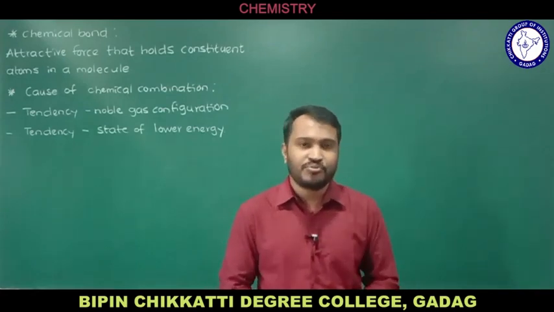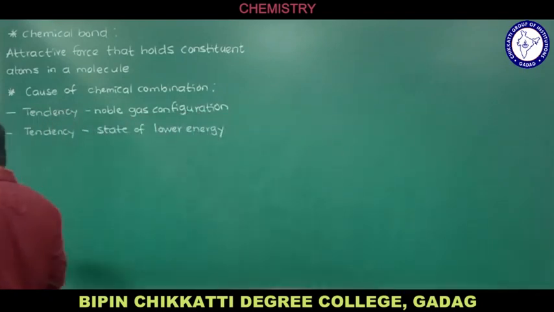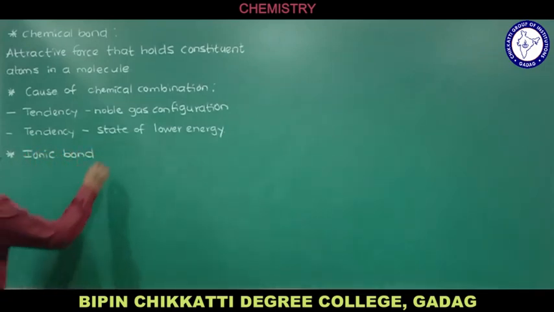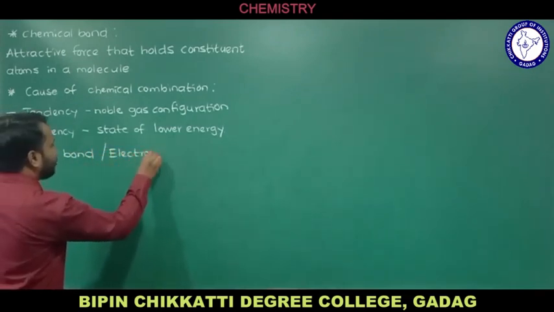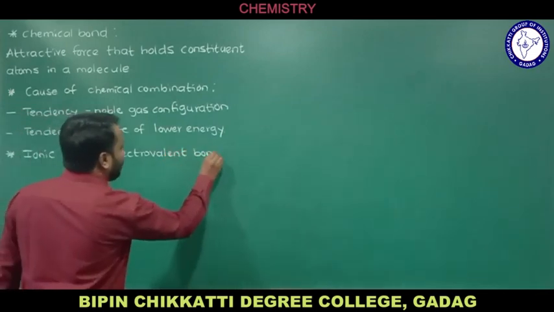The first one I am going to talk about is the ionic bond. Now I am discussing the first chemical bond, that is the ionic bond, and you can call it an electrovalent bond also. Both are the same, ionic bond or electrovalent bond.